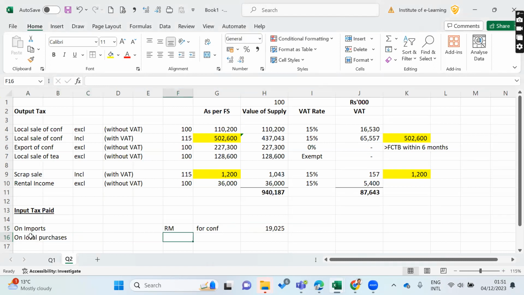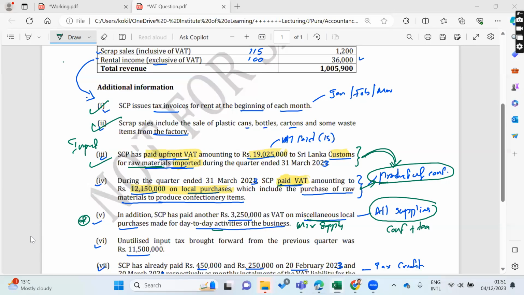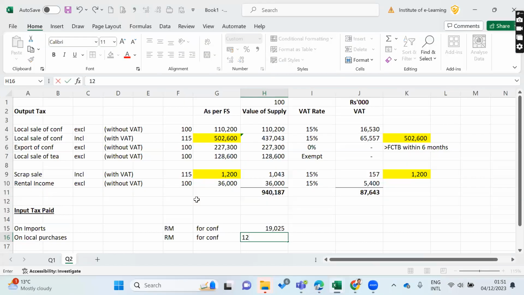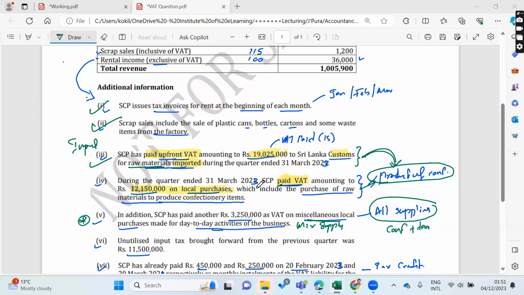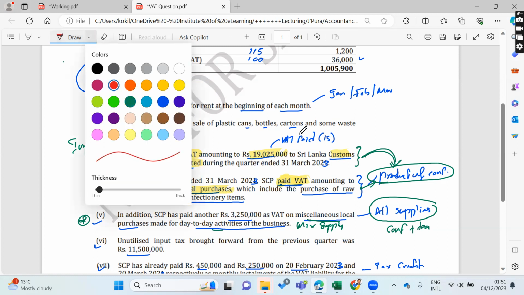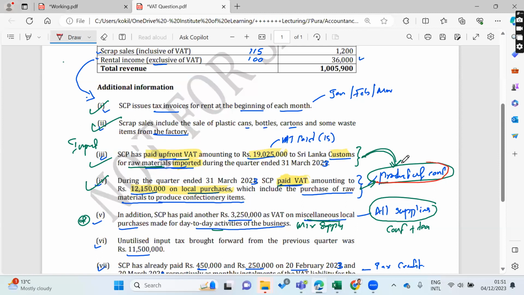Input tax paid on local purchase, also raw material, right? Also raw material for confectionery. Here it's also 12,150, right? So this is also taken as discussed. Very important. Both are connected to the raw material for production. Raw material, right? Raw material for production, right?